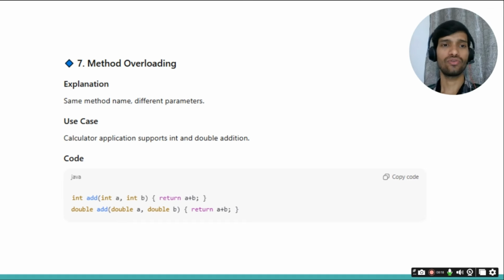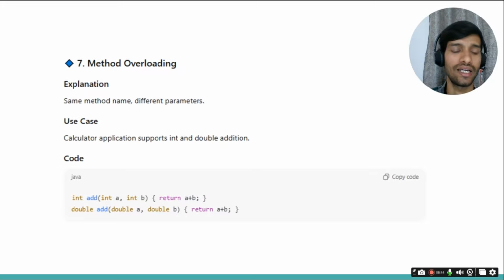What is method overloading? Let me explain, and they can come up with some quick questions. The same method name will be there, and the parameters, or the arrangement of the parameters, will be different. For example, here an int add method is there, which accepts two arguments of integer type, and a double add method is there, which accepts double type.